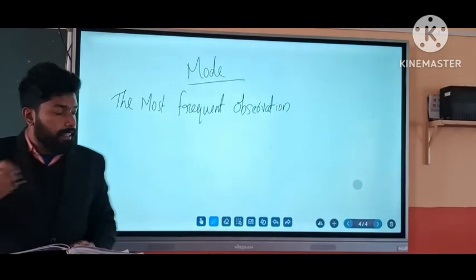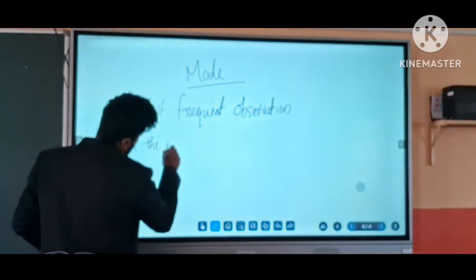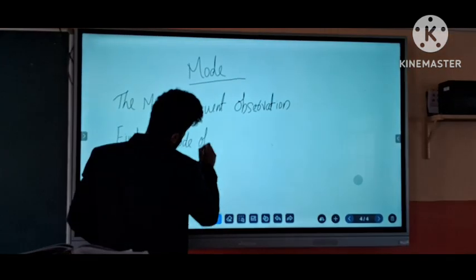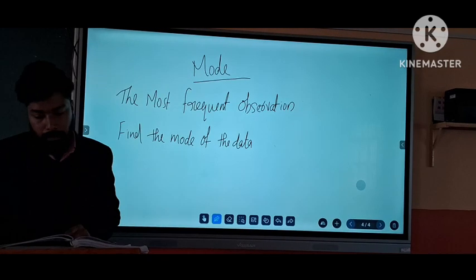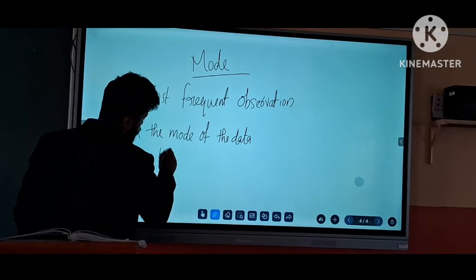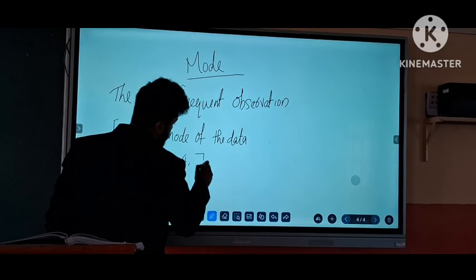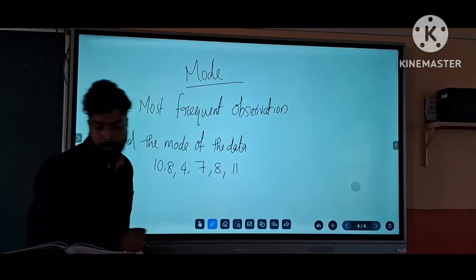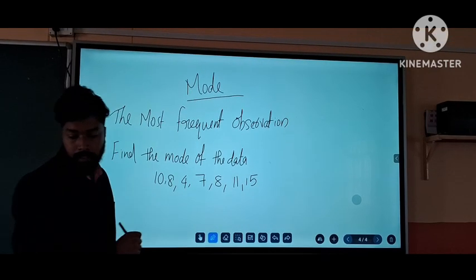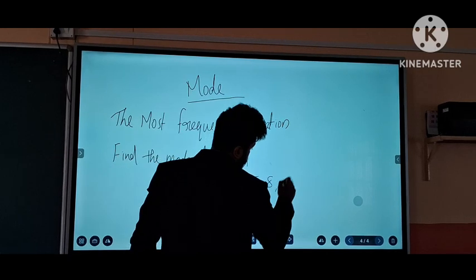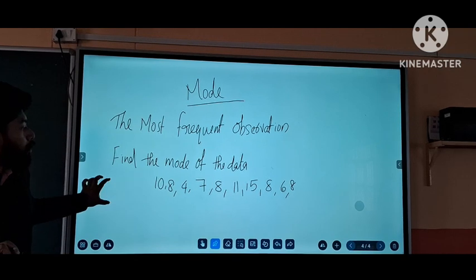Find the mode of the data, and the data given to us is the numbers 10, 8, 4, 7, 8, 11, 15, 8, 6, 8. Okay, so this is our question to find the mode.